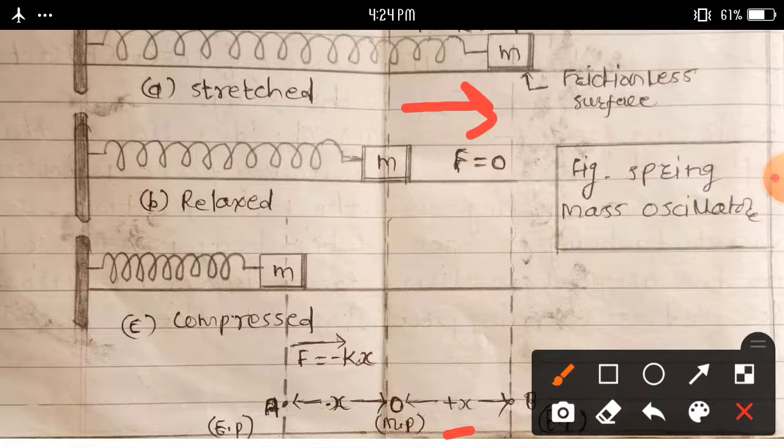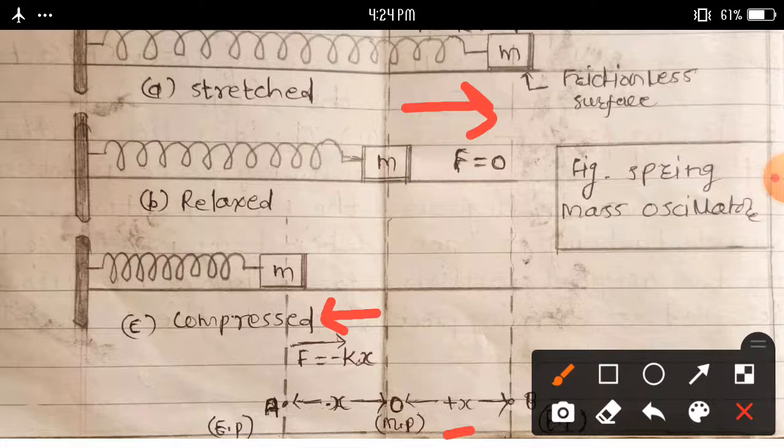Due to inertia, the body crosses the mean position and continues to move to the left side, and the spring gets compressed, that is position A, as shown in this figure. The compressed spring exerts a restoring force on the body in the opposite direction toward the mean position, and the body goes to the mean position. The body moves to and fro along the same straight line path. Therefore it is oscillatory motion.